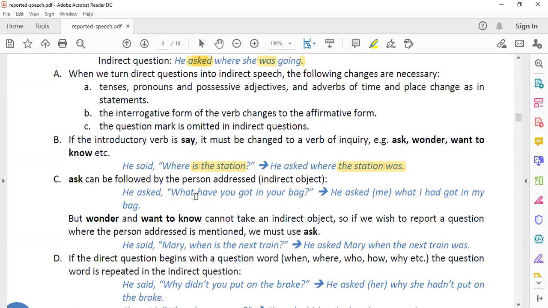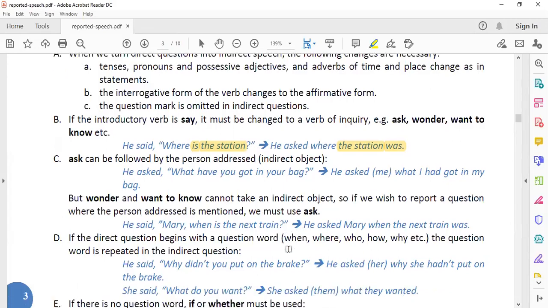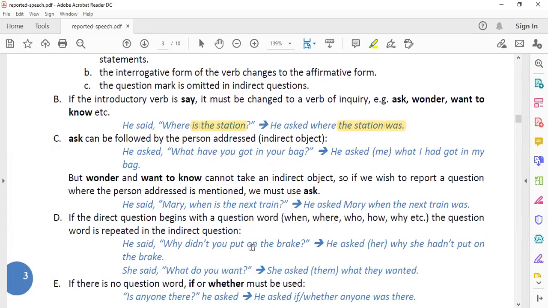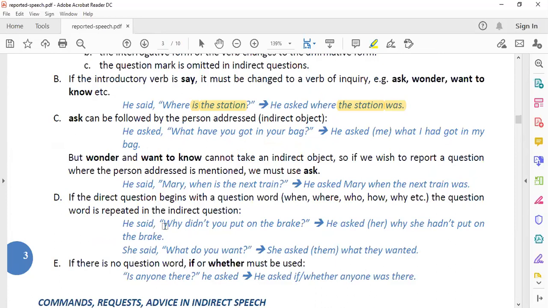Then ask is also used when a person is addressed. He asked what you have got in the bag. He asked me what I had got in my bag. So in the same way, you can use wonder and want to know, and they don't take any direct object. So basically, in interrogatives, you have to learn how to make changes in the verb part. As you can see in this example, he said, why didn't you put on the brake? Now I want to tell you how you make changes in did.